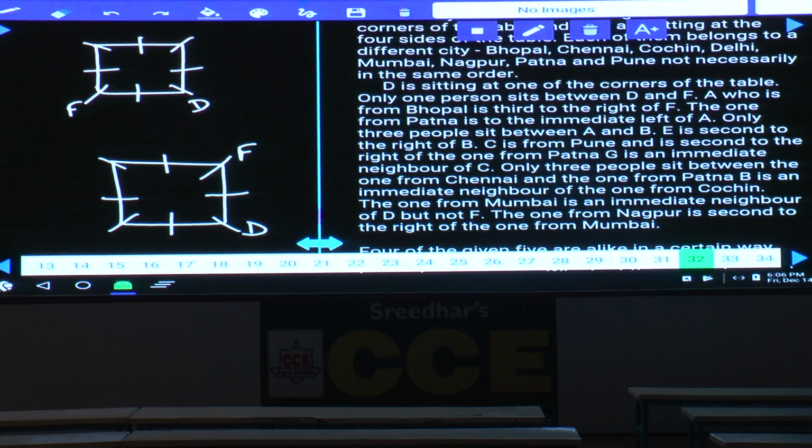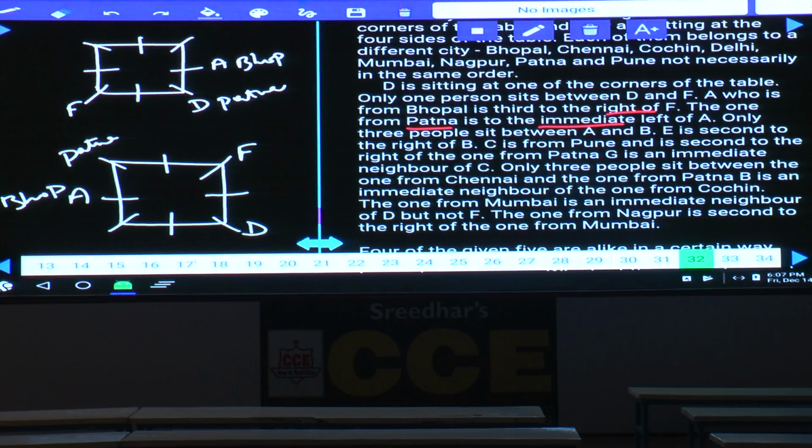A, who is from Bhopal, is seated third to the right of F. Now this is A and this person is from Bhopal. Next one: the one from Patna is to the immediate left of A. The person from Patna is to the immediate left of A. As all the persons are facing the center, D must be the person from Patna. Next one.